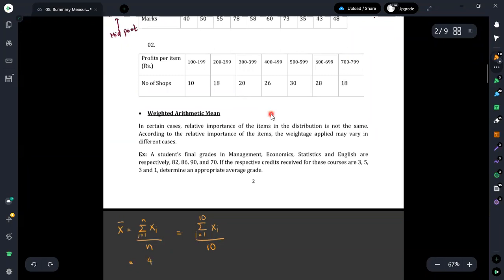Then these values would be 40, 50, 55, 78, 58, 60, 73, 35, 43, and 48.